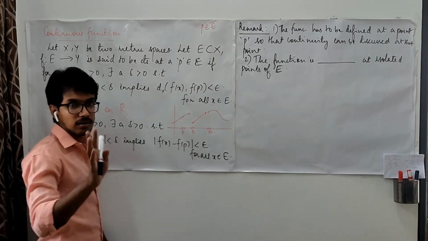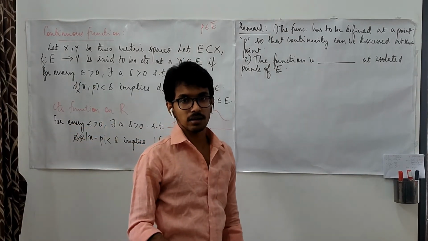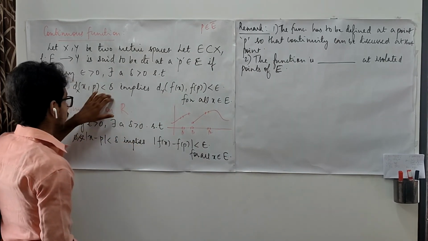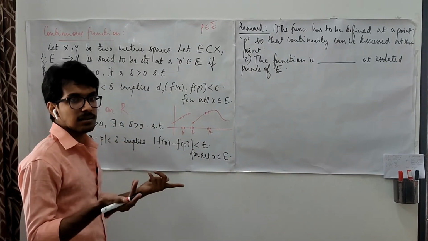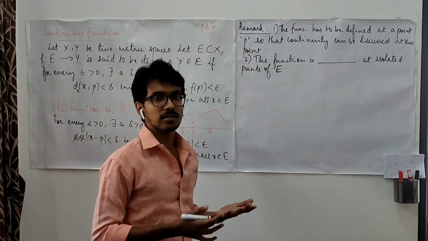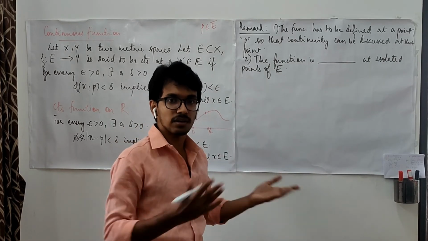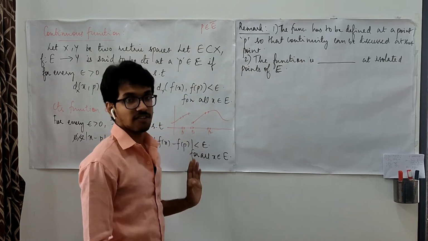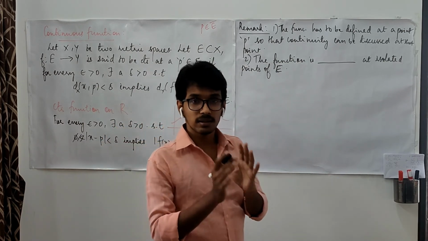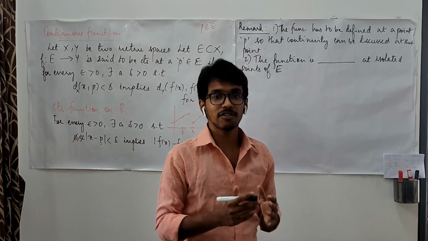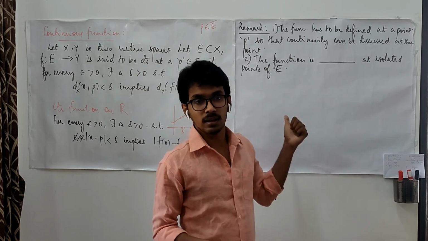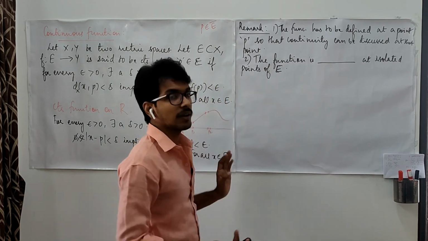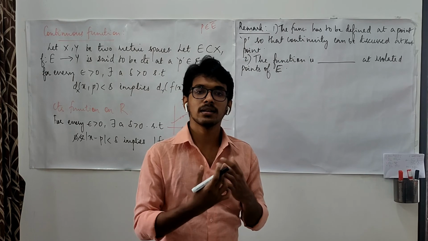So the only point which satisfies this condition is going to be P. The distance of P and P is 0 in any metric, and we know that delta is a positive quantity, so 0 has to be smaller than delta. That is true trivially. And here also, the distance between F of P and F of P is 0 always, and we are getting 0 smaller than epsilon.